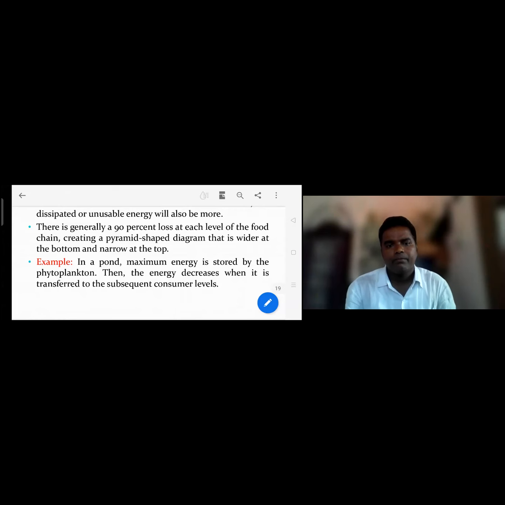For example, in a pond, the maximum energy is stored by the phytoplanktons. Then the energy decreases when it is transferred to subsequent consumer levels: 100 kilocalories, 10 kilocalories, 1 kilocalorie, and 0.1 kilocalorie.